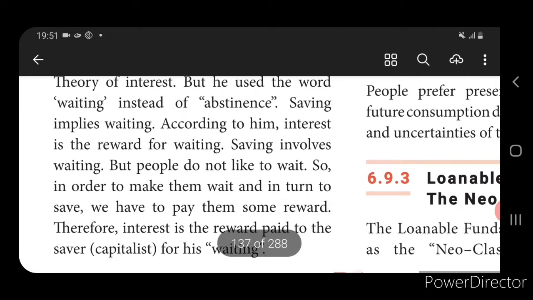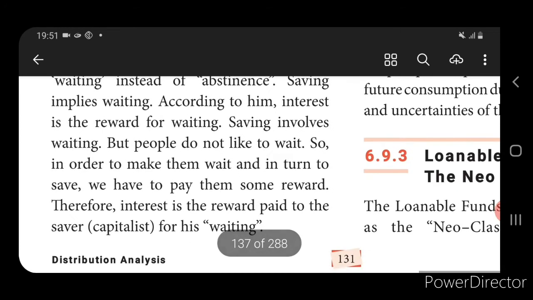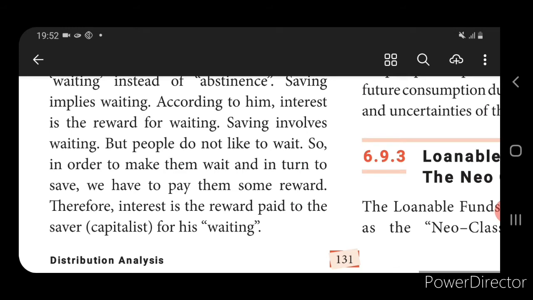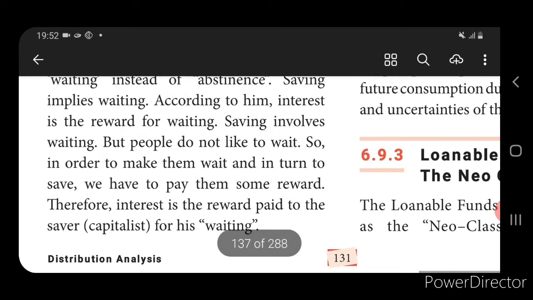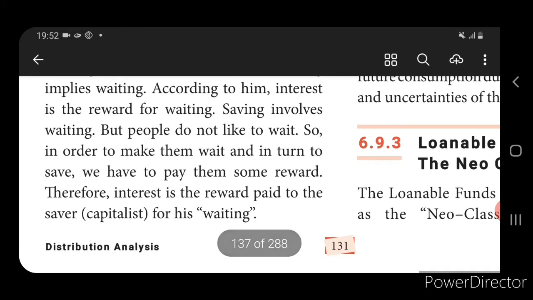According to him, interest is the reward for waiting. Savings involves waiting, but people do not like to wait. So in order to make them wait and in turn to save, we have to pay them some reward. Therefore, interest is the reward paid to the saver, the capitalist, for his waiting.